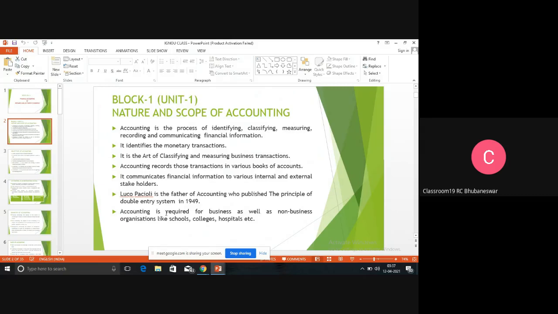In other words, accounting records, then classifies, measures, interprets, and then gives the final outcome, whether there is profit or there is loss, so that profit or loss is transferred to various stakeholders. Stakeholders means internal stakeholders and external stakeholders. That means it is given to owners, management, creditors, debtors. So those who are connected with the organization, the information about the organization is communicated to them.